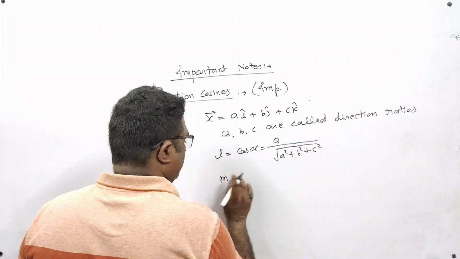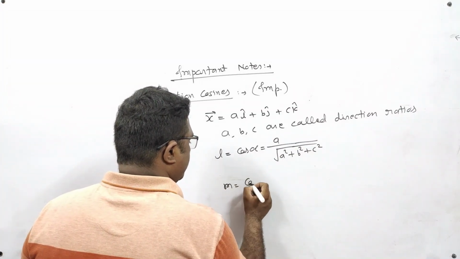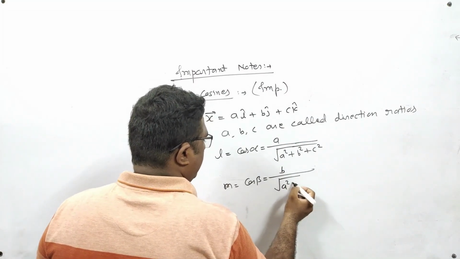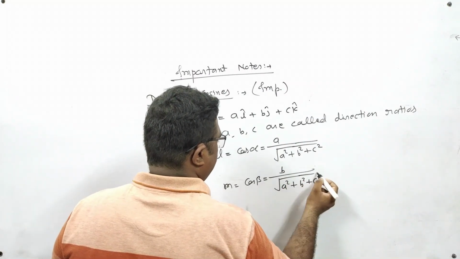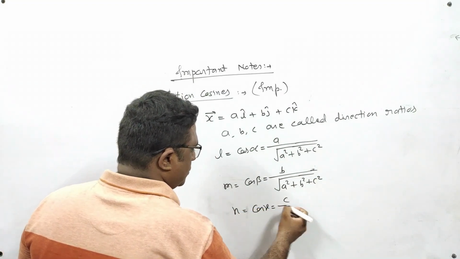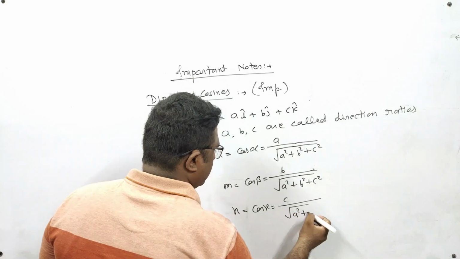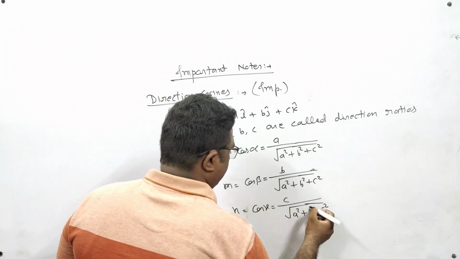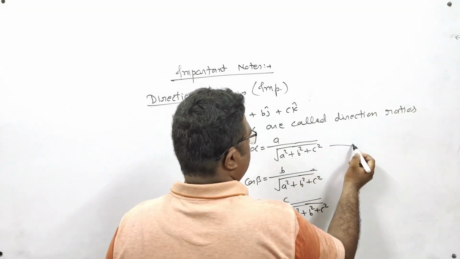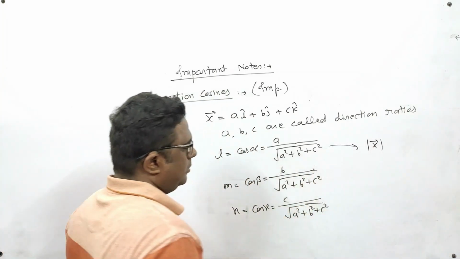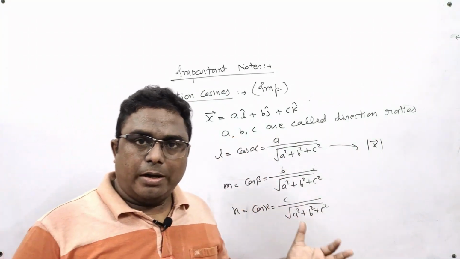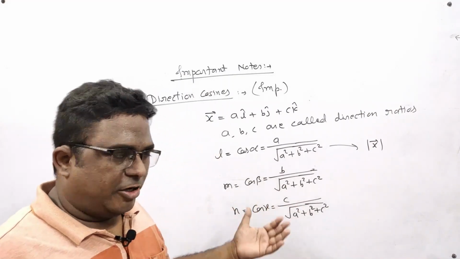Similarly, M is equal to cos beta is equal to b upon under root a square plus b square plus c square. And N is equal to cos gamma equal to c upon under root a square plus b square plus c square. I told you that under root a square plus b square plus c square is called magnitude of x vector. So in each case I am dividing a, b, c by magnitude of x vector every time.